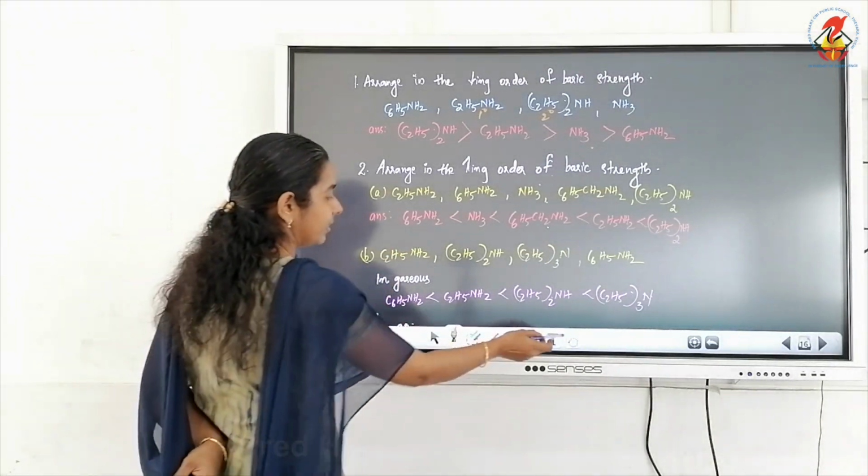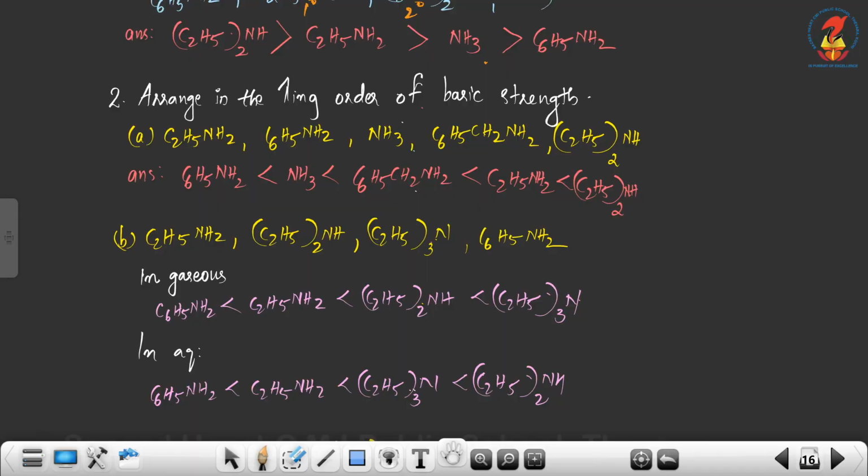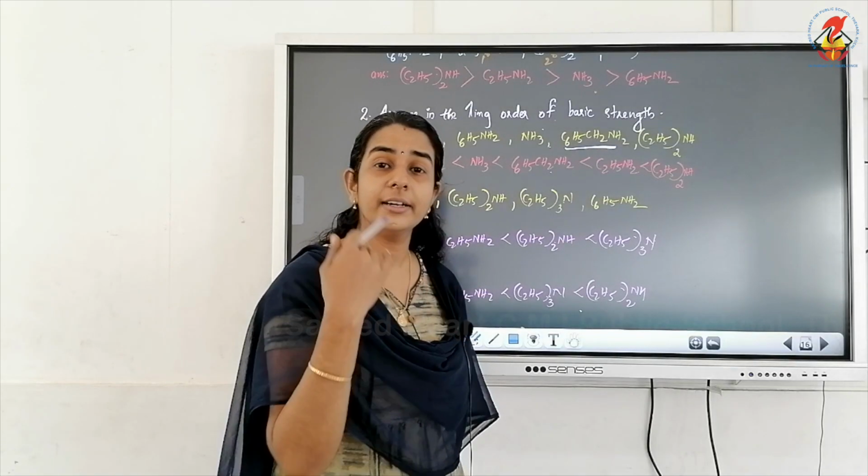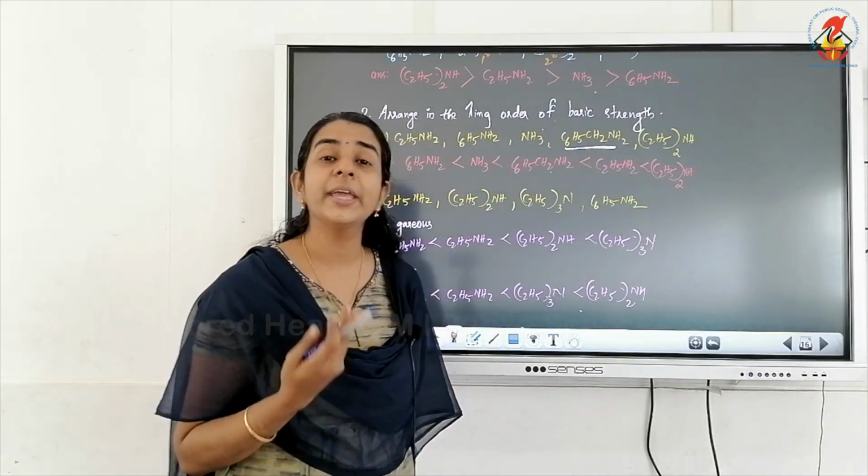Now the second question is to arrange in the increasing order of basic strength. The given compounds are C2H5NH2, a primary aliphatic amine. C6H5NH2 means it is aniline, aromatic. Then ammonia, and there is a compound, that is C6H5CH2NH2. So this is a very common compound where there is more chance to make a mistake.